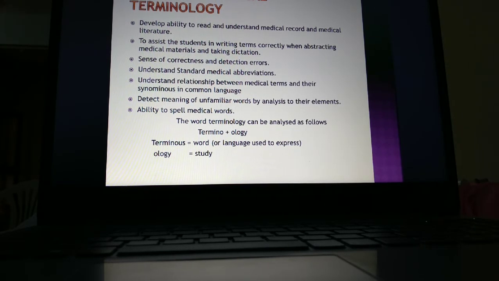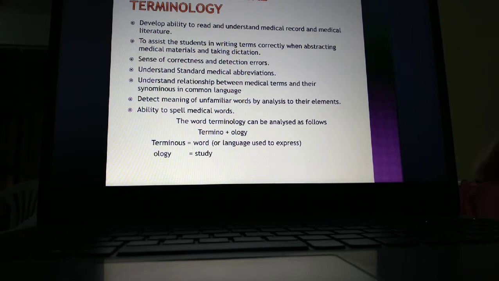Next, a sense of correctness and detection of errors. Without learning, we cannot correct one's mistakes. For example, if a medical record is reviewed by a medical record officer or someone observing the record, and there is any mistake in it, without knowing the terminology we cannot correct it. So it is necessary to correct the medical errors in the medical record, and while finding deficiencies we should know the medical terminology to find out errors.